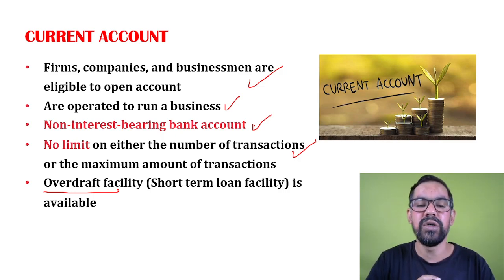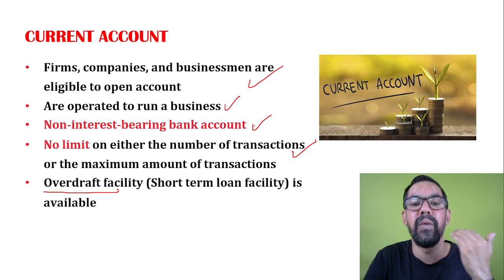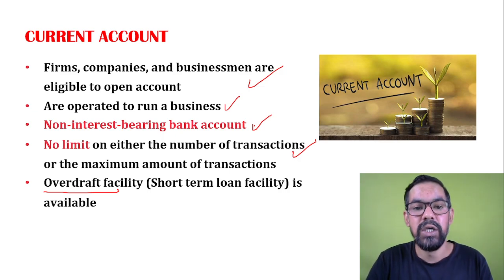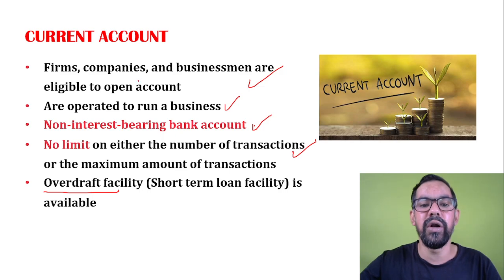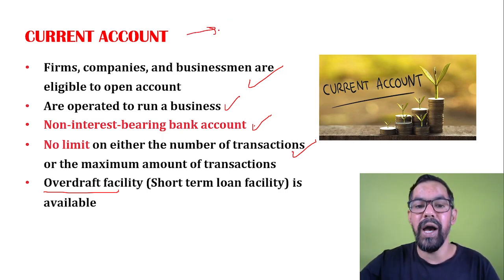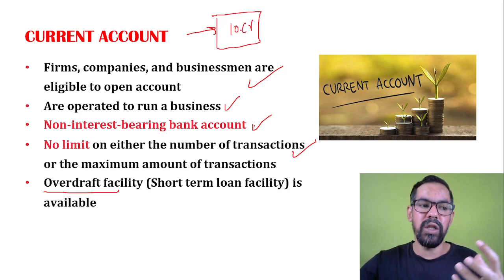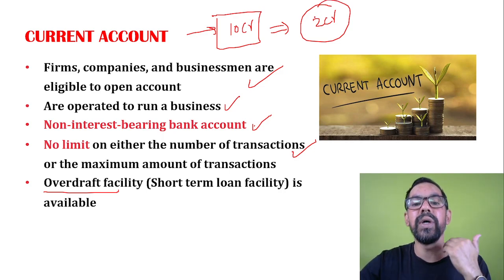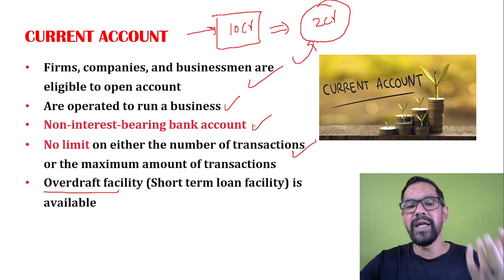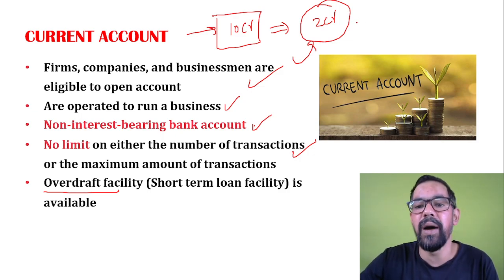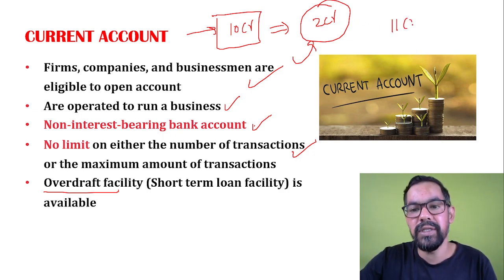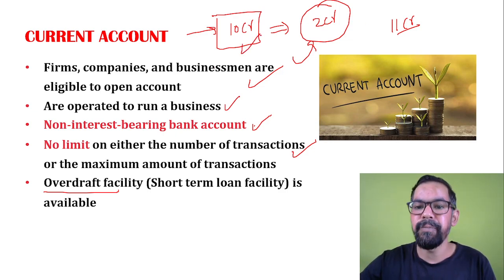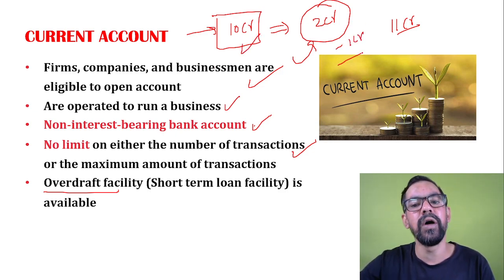Now what is an overdraft? It is part of advances, a kind of short term loan. Let's say you are running an organization and you have a current account with some XYZ bank, and in that account you have 10 crore rupees. On the basis of your past history, the bank gives you an overdraft facility of 2 crore rupees. So if at some time you have to make a payment of 11 crore rupees, 10 crore you can use from your money, and 1 crore you can withdraw from your overdraft facility.